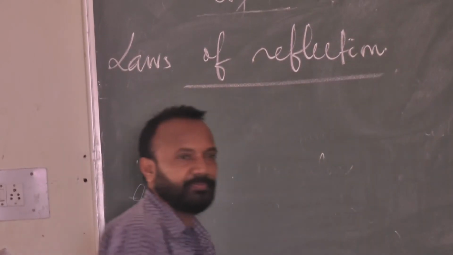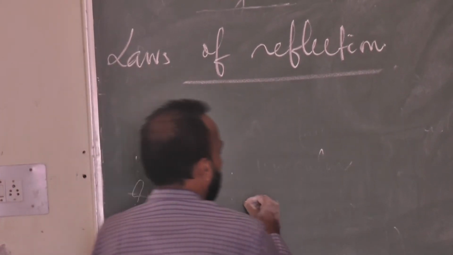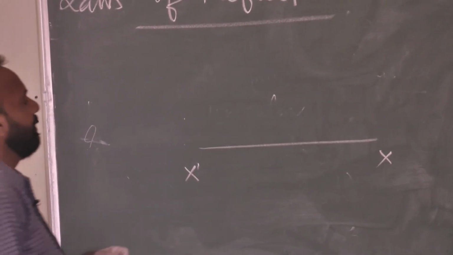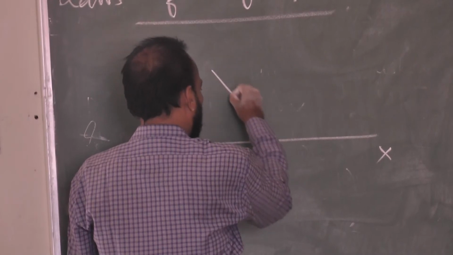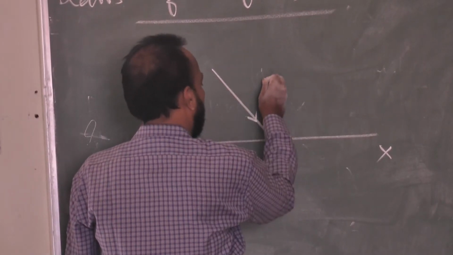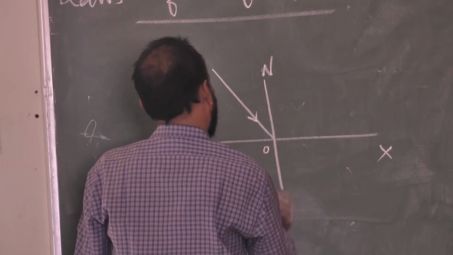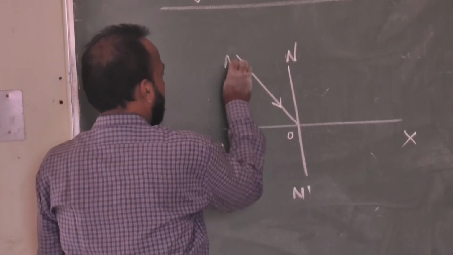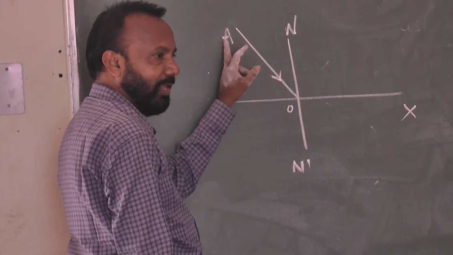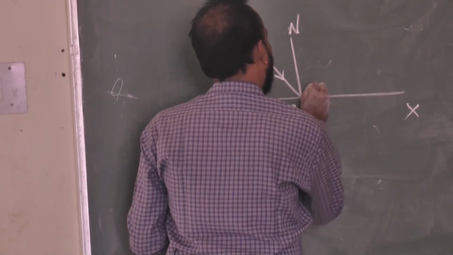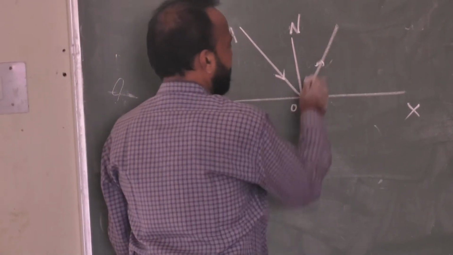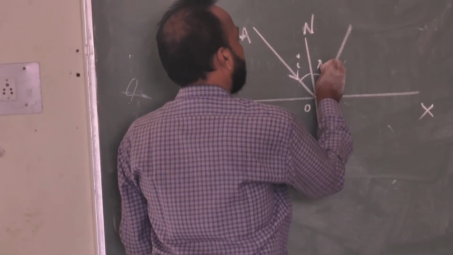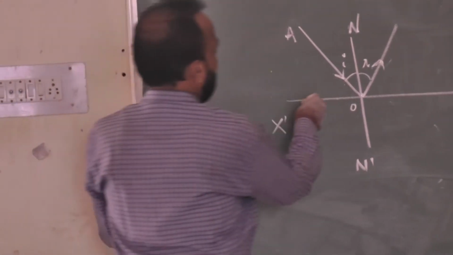In the case of the laws of reflection, suppose we take a surface again, X dash. An incident ray is falling on the surface. This is the normal NO dash. Let me name the incident ray AO. Now it gets reflected back, this one. This angle is called I. This angle is called R. This surface is called the reflecting surface.